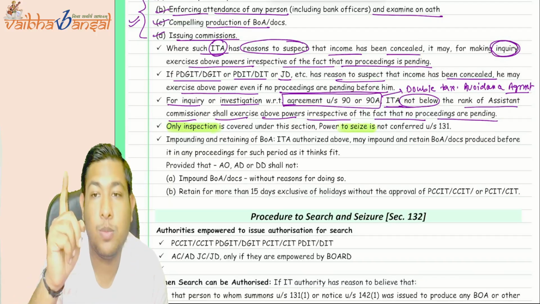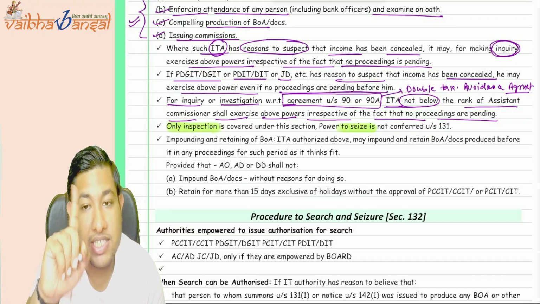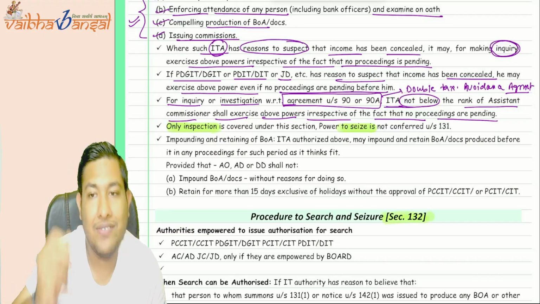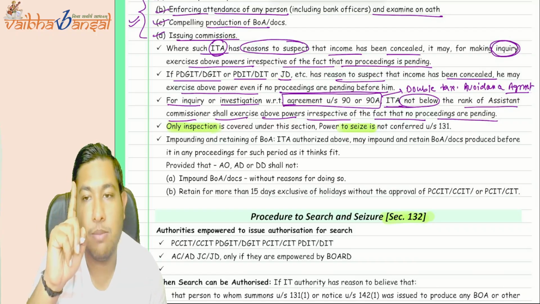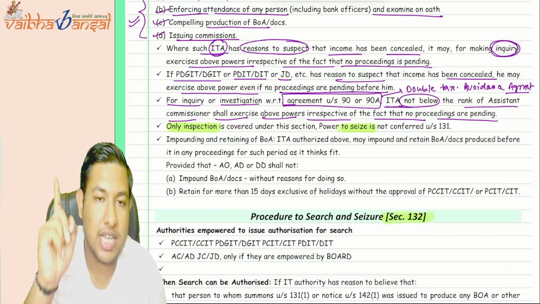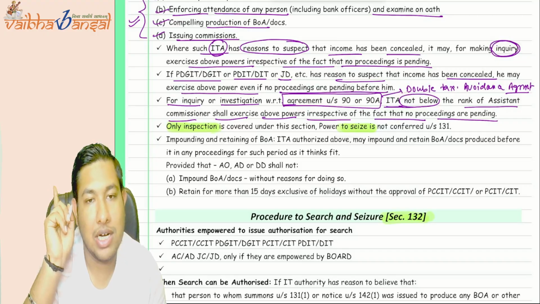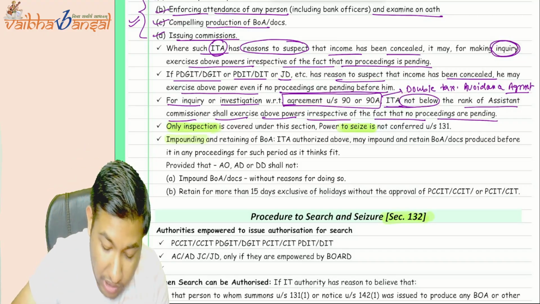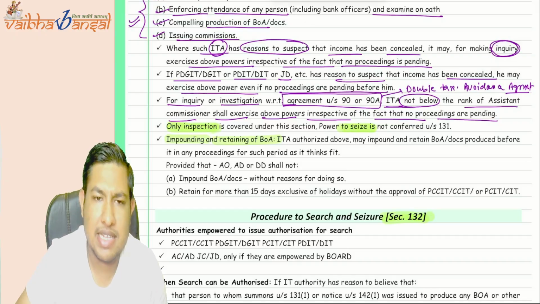Seizure cannot be done under section 131. Seizure will be done only under section 132, but not under section 131. Only inspection can be covered under section 131. Now, impounding and retaining of books can be done. Yes, it can be done.